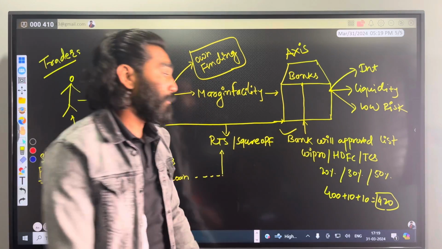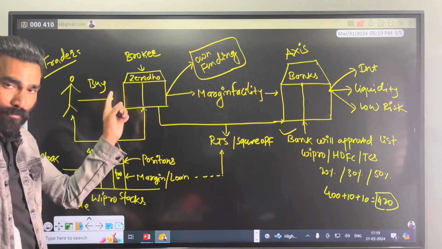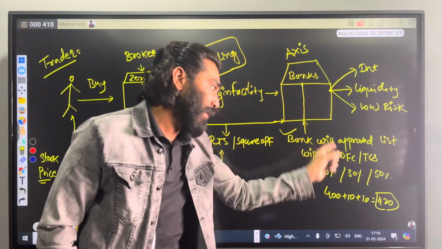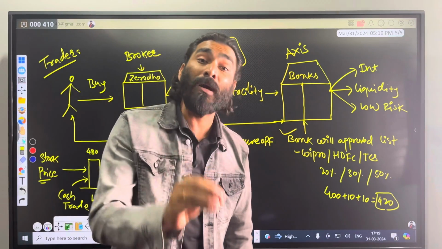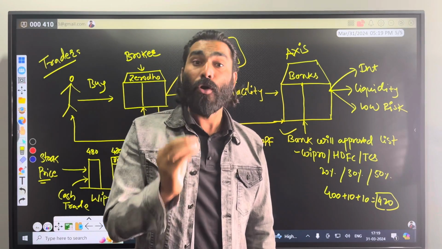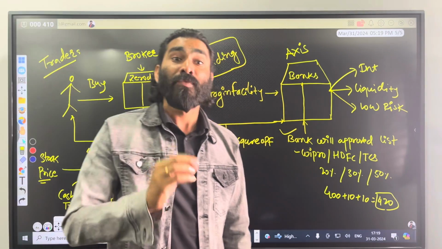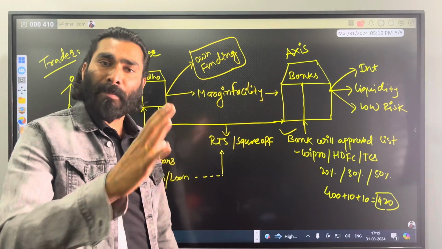If the bank has an approved list, that list will be shared with the broker, and then you can also access the same list and check the margin. Margin means loan, that is, how much the bank can offer as a loan against those particular securities. It can be 10%, 20%, 40%, 50%, 80%.